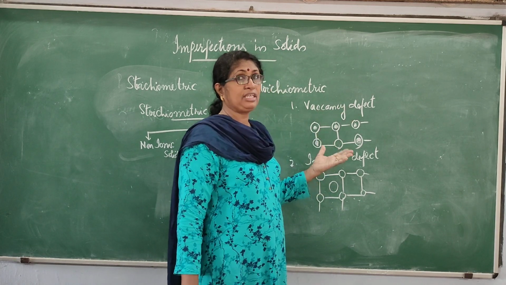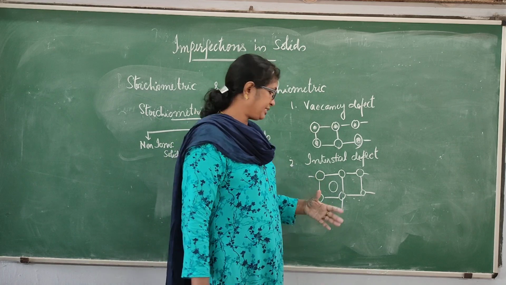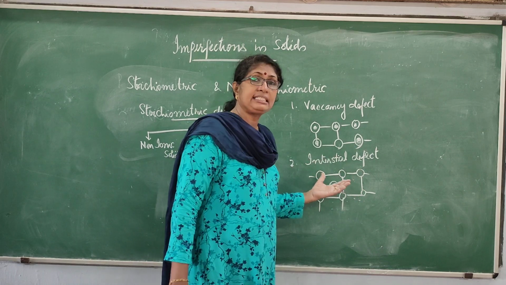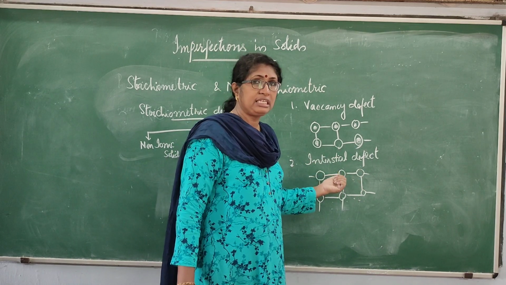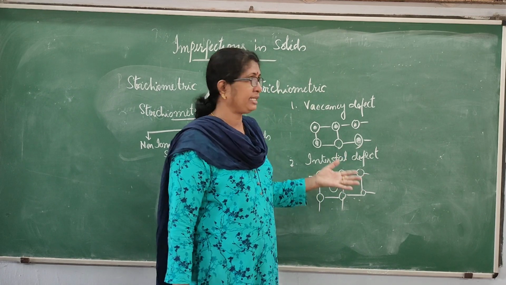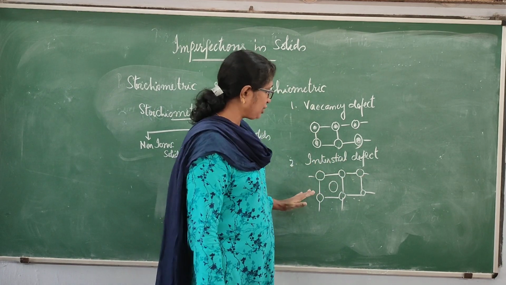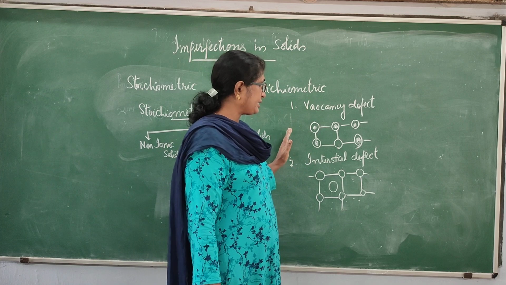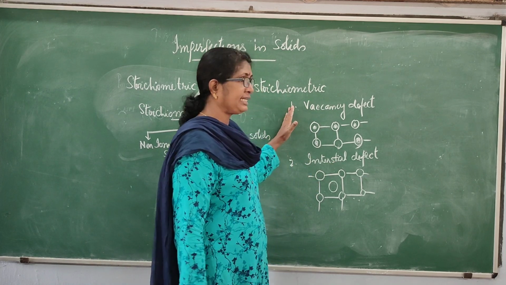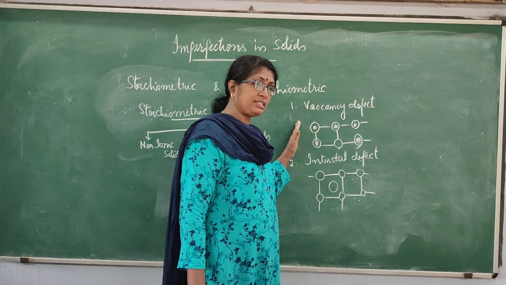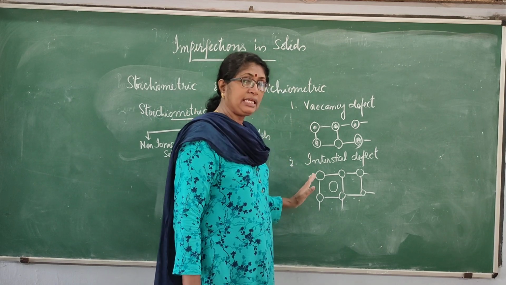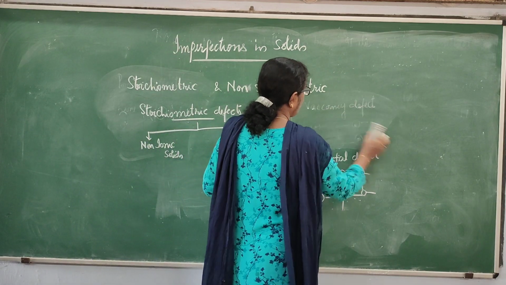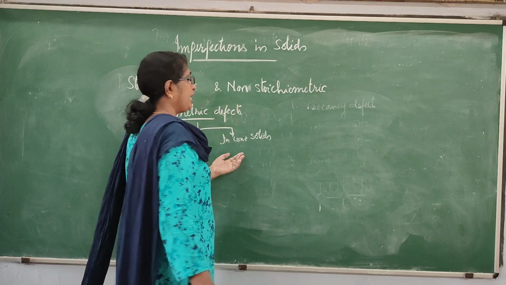That is the vacancy defect, which will decrease the density of the crystal. What about the interstitial defect? Mass per unit volume will increase, so that will increase the density. So vacancy defect and interstitial defect are seen in non-ionic crystals. Vacancy defect will decrease the density of the crystal, and the interstitial defect will increase the density of the crystal. Now we will go to those defects which affect the ionic solids.